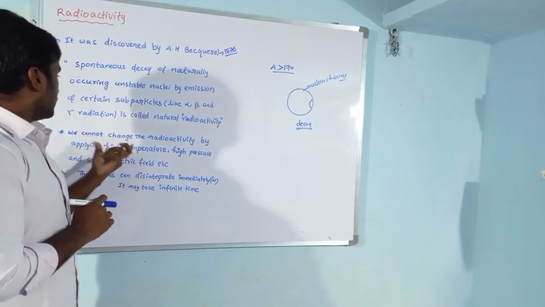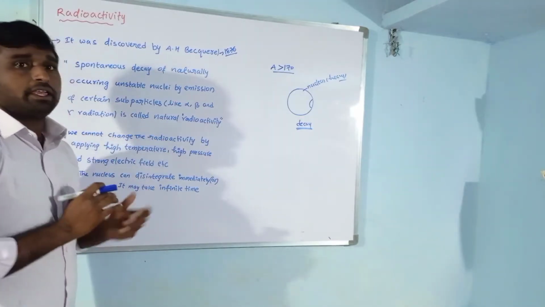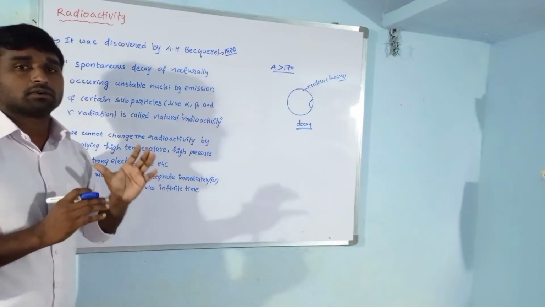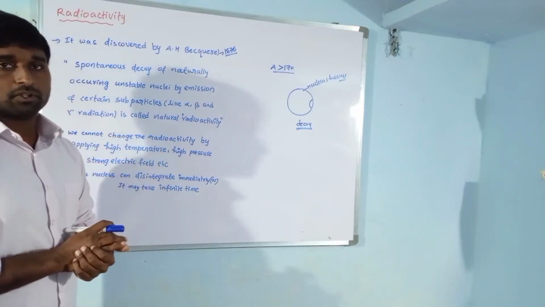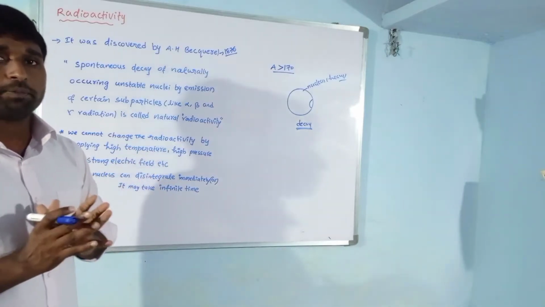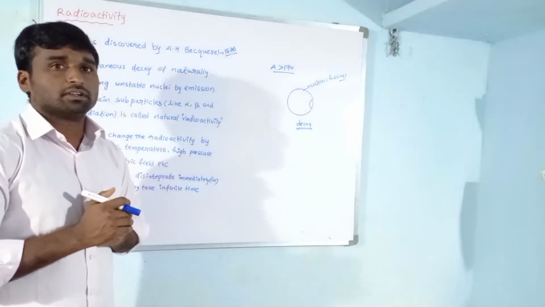We cannot change the radioactivity by applying a strong electric field, strong magnetic field, high temperature, or high pressure. It is not affected by them.